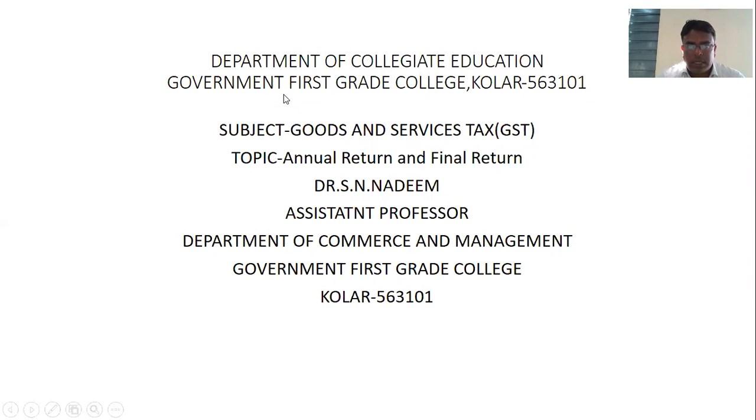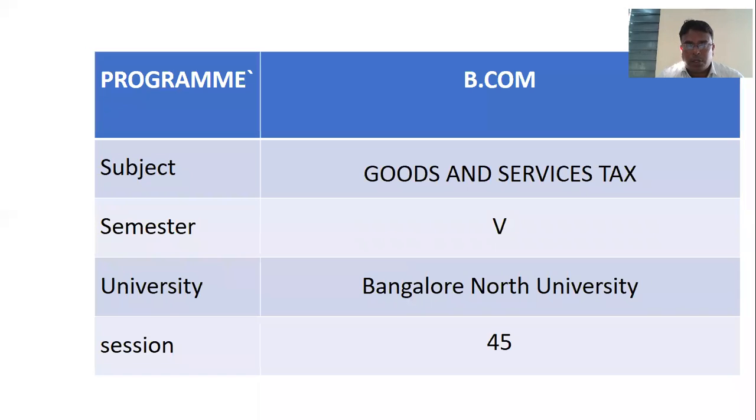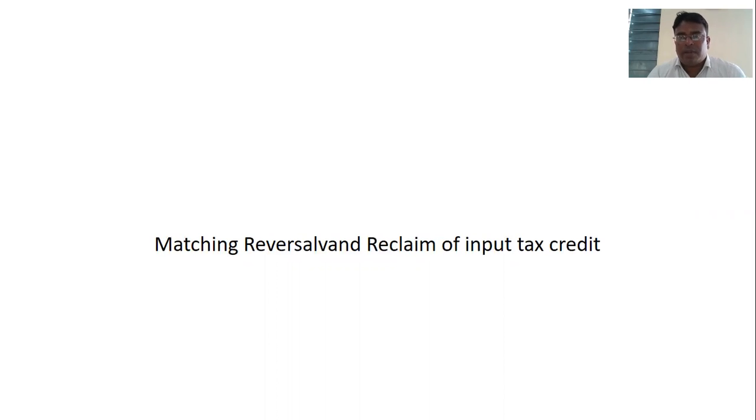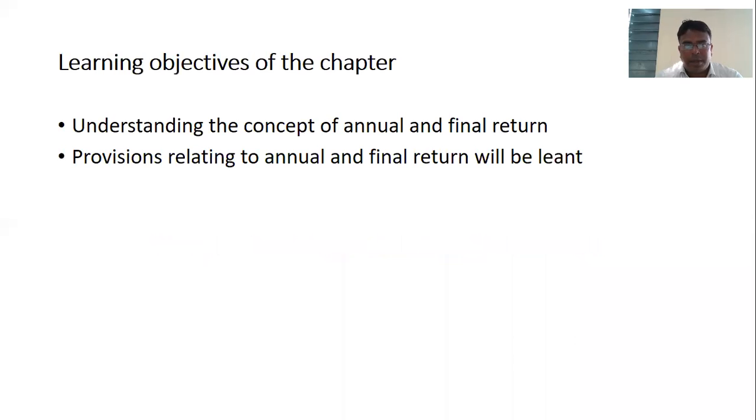So, students, in this session, we are going to learn another important topic, that is annual return as well as final return. We discussed in the last session matching, reversal and reclaiming of input tax credit.